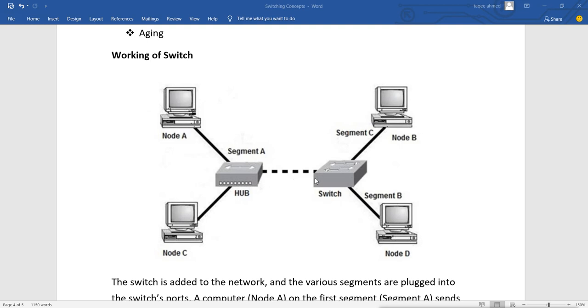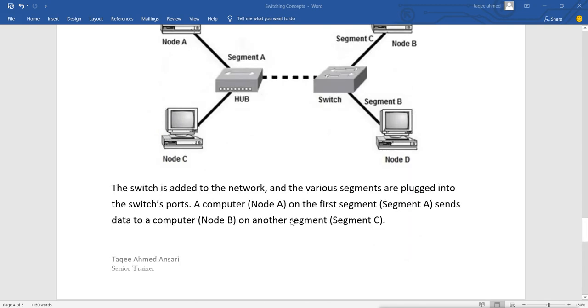But when the switch sees that the data is coming from node A, which is registered on the same port, and the data is going to node C, which is also registered on the same port, the MAC addresses of both the machines are on the same port, so it will not forward the data to any other segment or any other port. It will not do anything basically. It is called filtering, and it is not doing anything, but still the data is going to node C. Why? Because they are connected together with the switch, with the hub. So this kind of thing is called filtering.